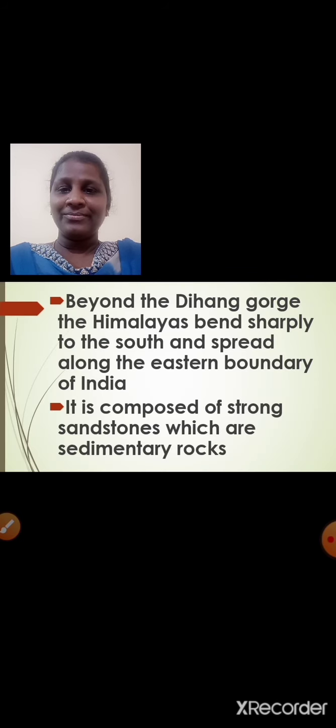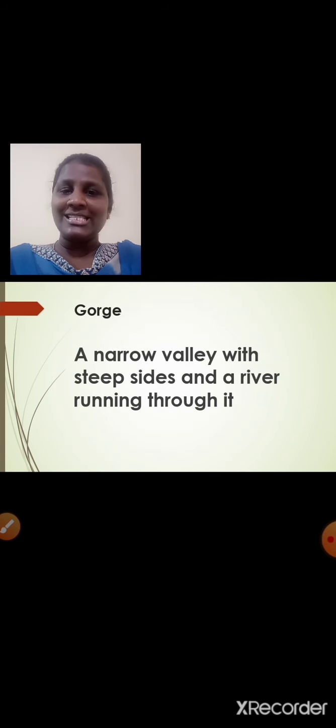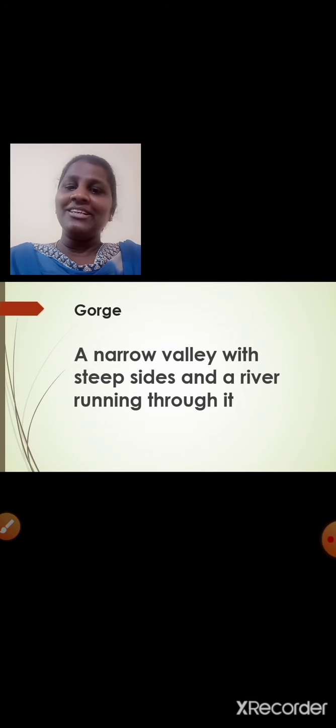You can see the image here. Beyond the Dihang Gorge. Now what is gorge, students? Let us try to understand. Gorge is a narrow valley with steep sides. You can see the image over here. Gorge is a narrow valley with steep sides and a river running through it. Can you see the river running? Yes. So gorge is a narrow valley with steep sides with river running through it.